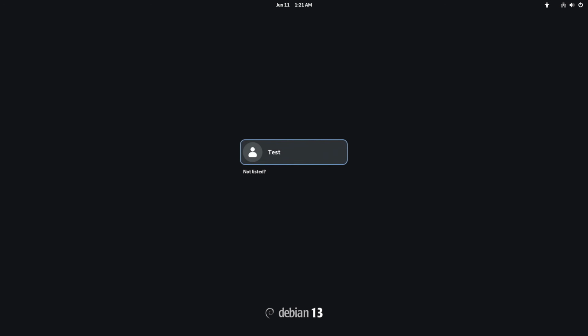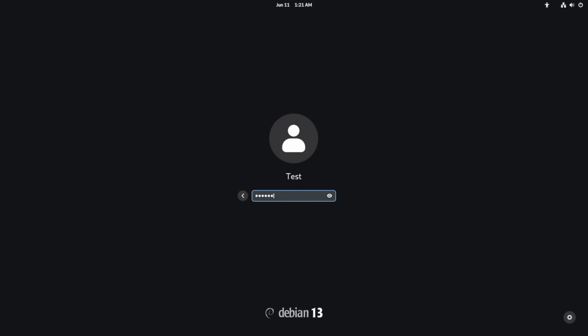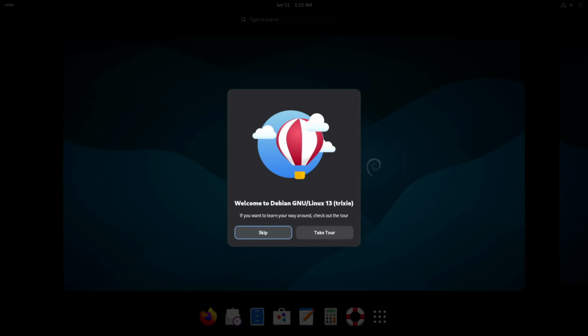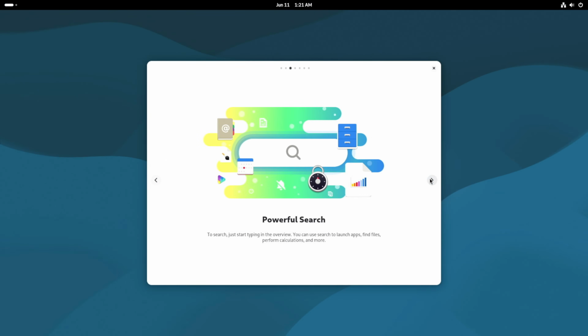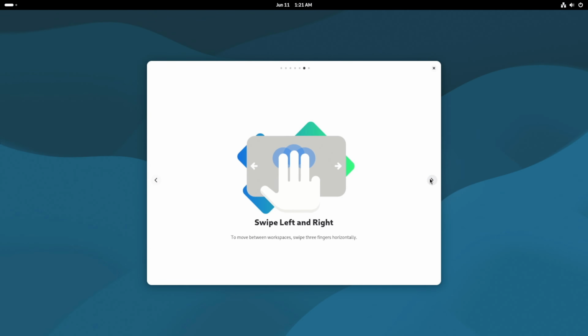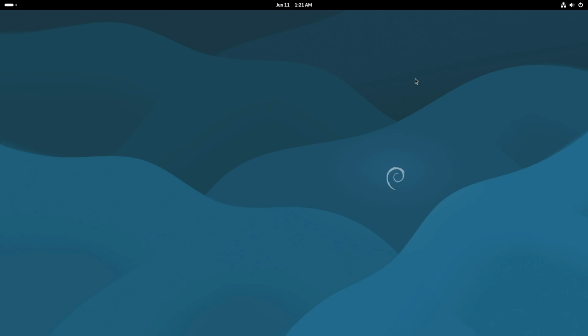Although once we've restarted our PC and booted into Debian, things do look a lot better. We have an option to take a tour, which will just inform you of some basic functionality of GNOME more than Debian. Once that's done, we've got a basic GNOME desktop environment, and we'll start with our usual stops as we normally do, scaling and dark mode.